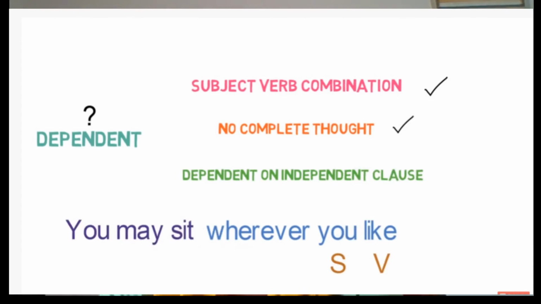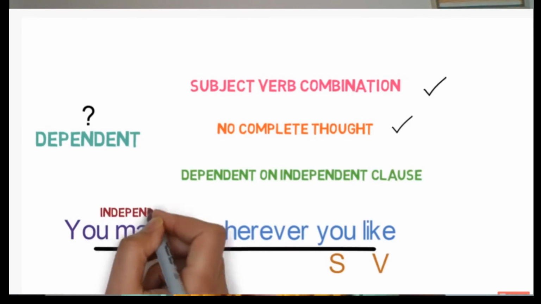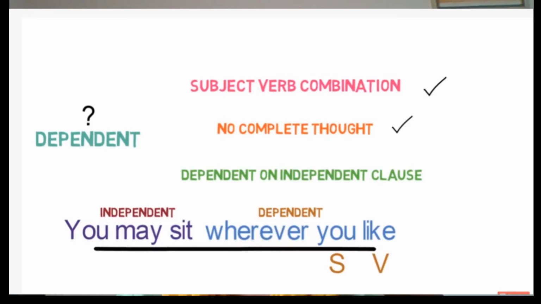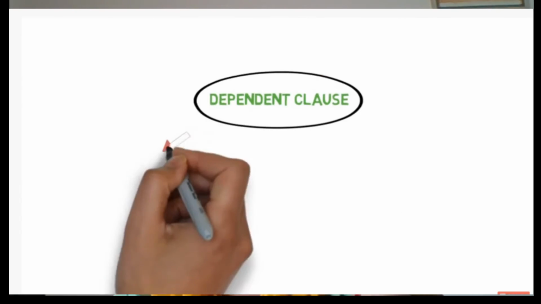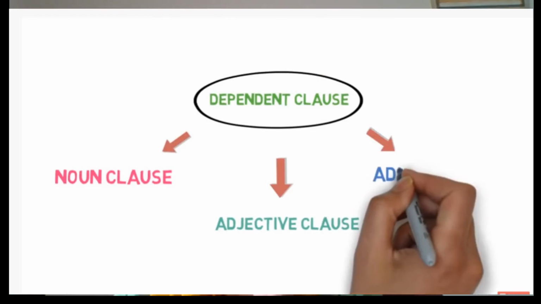You may sit, and now the whole sentence becomes: you may sit wherever you like. Now, here the entire thought is complete with one main or independent clause and one dependent clause. This is all about dependent clauses. Now, dependent clauses are mainly divided into three types: noun clause, adjective clause, and adverb clause.